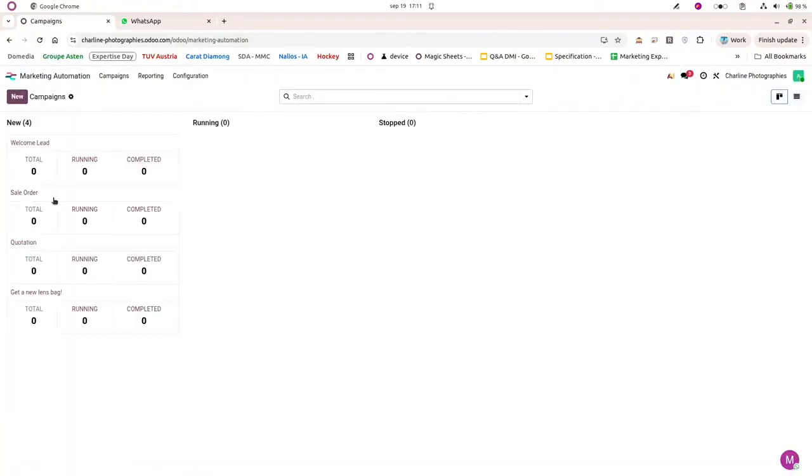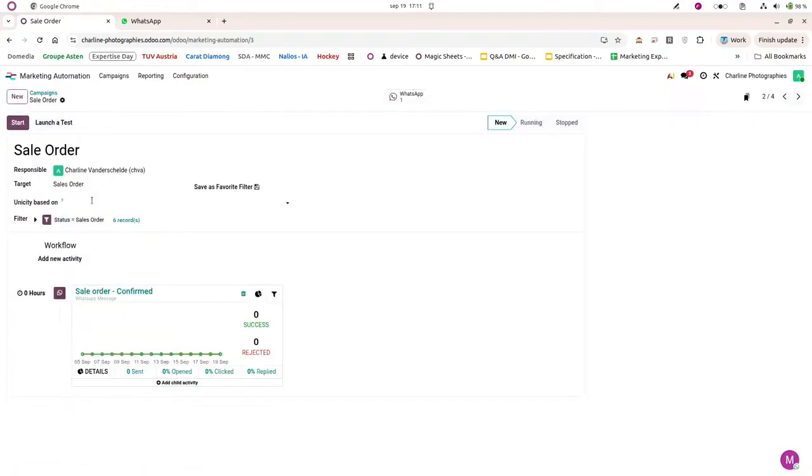But now, what about the sale order and the quotation? For the sale order, I will target the sale order, and I will filter on the status sale order. Because in Odoo, when you have a sale in your sales application, first it's a quotation, but it's the same model, so you will have quotation, quotation sent, and sale order. So if you really want to target all the real sales that you have in your sales application, you will have to filter on the status sale order.